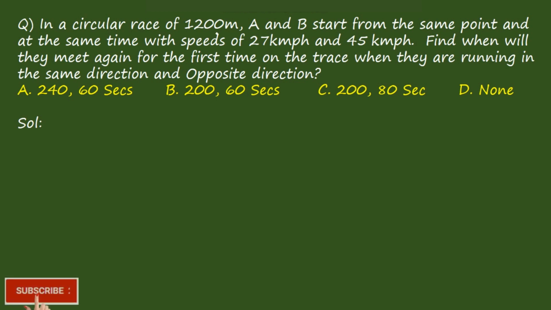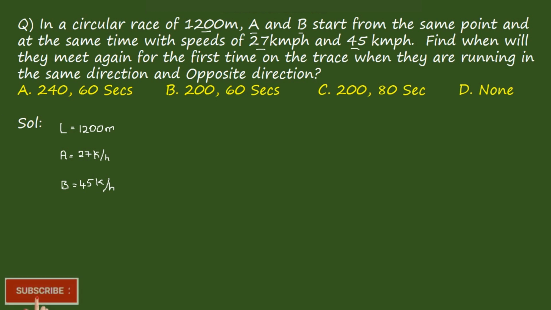They are saying that there is a circle race of 200 meters. Okay, so the length is equal to 1200 meters. Again, they are saying A and B start from the same point and at the same time with a speed of 27 kilometers per hour and 45 kilometers per hour. So speed of A is equal to 27 kilometers per hour, and B's speed is equal to 45 kilometers per hour.